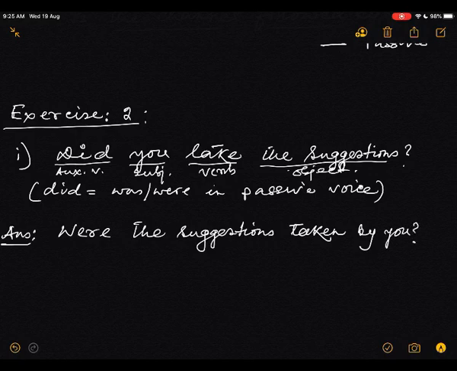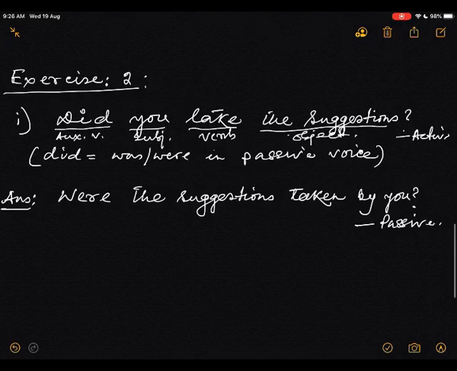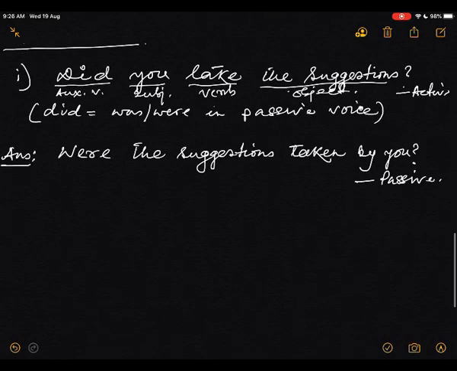Okay, this is the active voice and this one is the passive voice. Now students, say, is your answer right? Okay, it is right, I know. Very easy task.